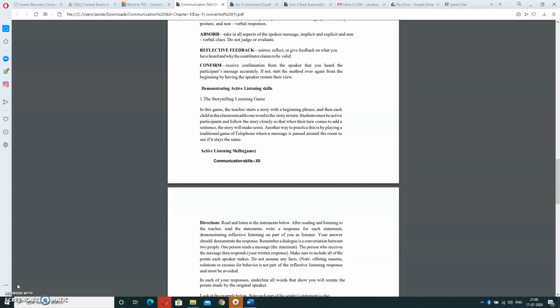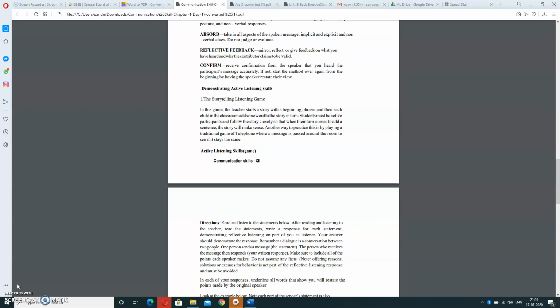Now read the instructions. Read and listen to the statement below. After reading and listening to the teacher read the statement, write a response for each statement, demonstrating reflective listening on the part of your listener. Your answer should demonstrate the response. Remember, a dialogue is a conversation between two people. One person sends a message, and the person who receives the message responds. Make sure to include all the points each speaker makes. Do not assume any facts.